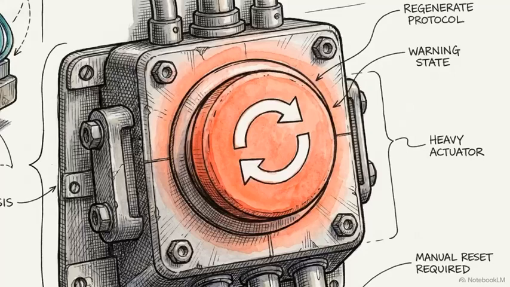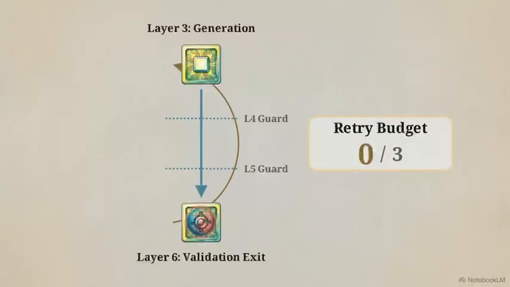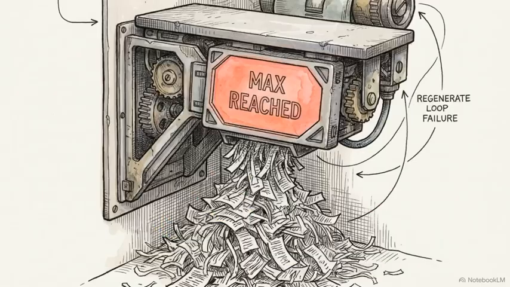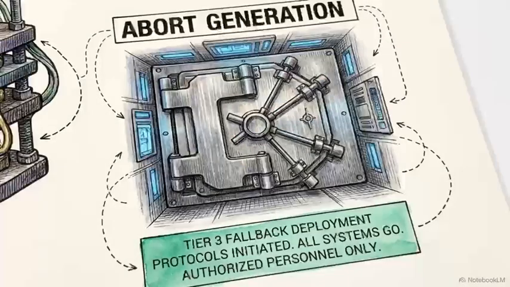If layers 4, 5, or 6 detect a violation, whether a leaked answer or a curriculum hallucination, the pipeline triggers a regenerate protocol. As this loop illustrates, the system discards the bad draft and routes the packet all the way back up to layer 3, forcing the AI to generate a completely new response. This cycle repeats up to a hard-coded limit. If the regenerate budget is exhausted, the system determines the AI cannot safely answer the prompt. It aborts generation and defaults to the Tier 3 static response.